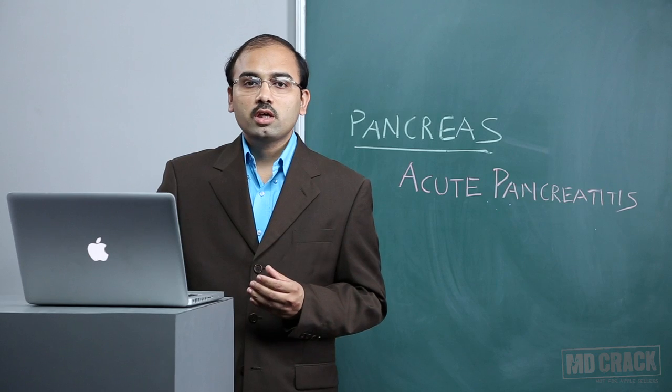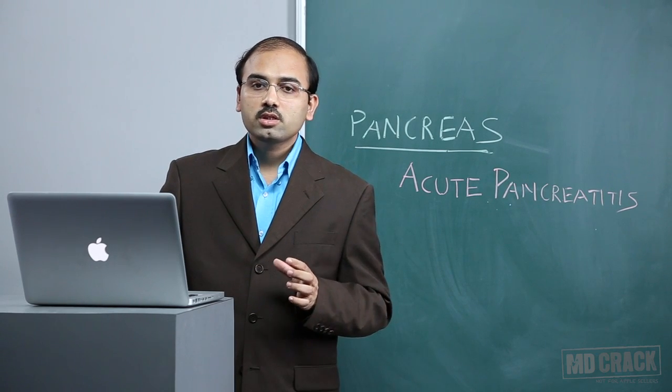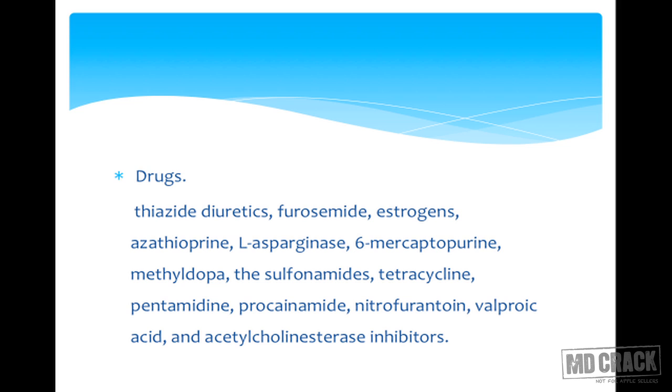So many of the questions are asked on drugs. Which of the following drugs does not cause acute pancreatitis? So we'll go through the list of drugs. These are thiazide diuretics which may cause pancreatitis. Then we have got furosemide, estrogens, azathioprine, L-asparaginase, 6-mercaptopurine, methyldopa, the sulfonamides, tetracycline, pentamidine, procainamide, nitrofurantoin, valproic acid, and acetylcholinesterase inhibitors which may cause pancreatitis.